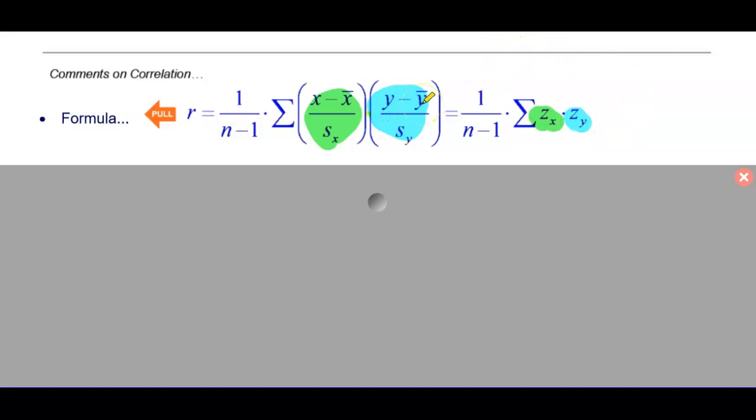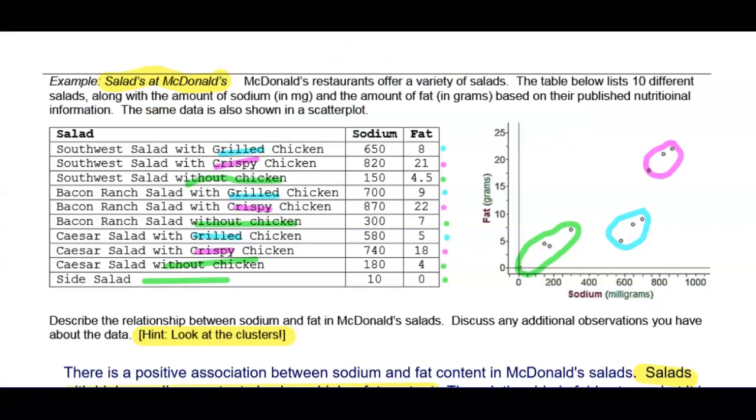Remember, we're talking about paired data here. And I want to jump back real quick to just look at some paired data. So what that z sub x means is we had sodium content here as our horizontal variable, so I could calculate the z-score for that 650.